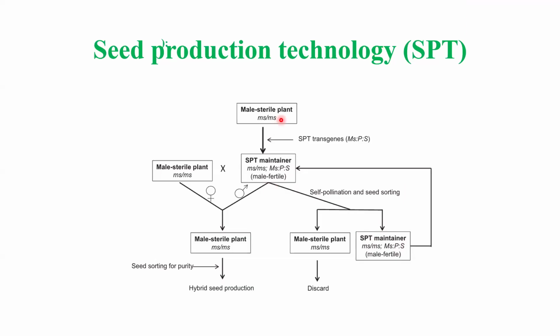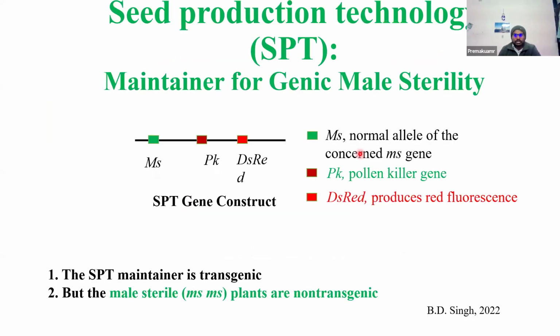Sir, it is a little bit the same as a normal maintainer line, no, sir? Yeah, it is the same, but here you are using a particular gene, DsRed, which produces red color. After you harvest the seed, based on the color, you sort by color sorter and eliminate all those transgenic plants that are fertile. Wherever the color comes, that is a fertile plant. You remove all the fertile plants and maintain only sterile plants.